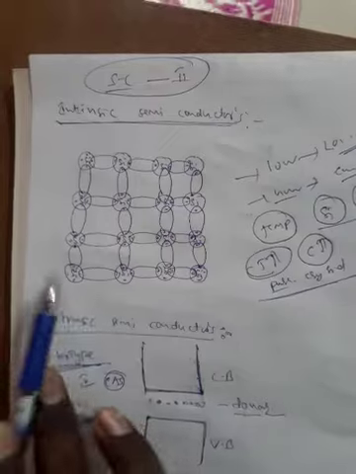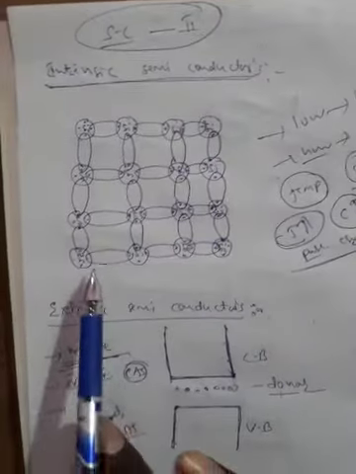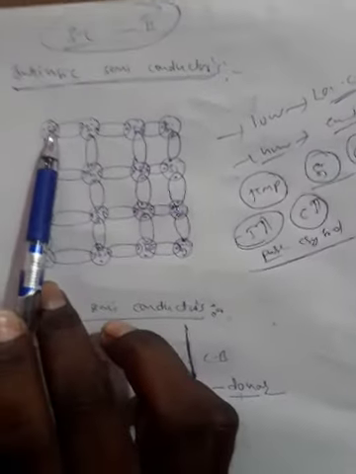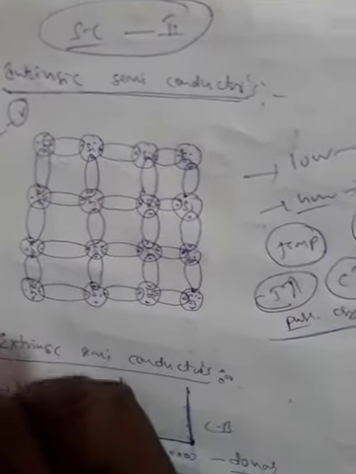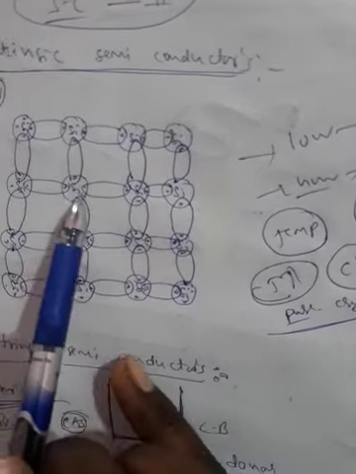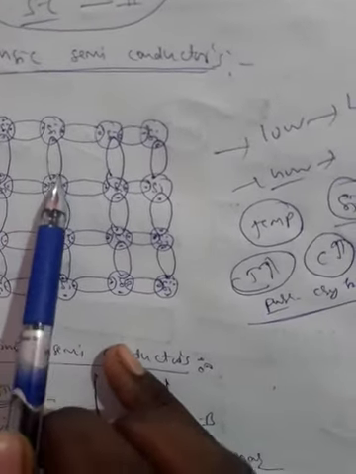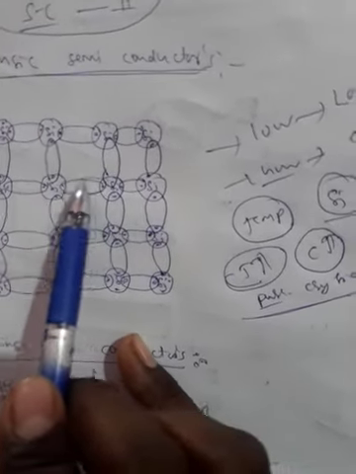For example, this is the silicon semiconductor. Here all the total material arrangement consists of silicon atoms. For every silicon atom, the valency is 4. Of course, silicon is a fourth group element. Every silicon atom is bonded with another silicon atom. Every silicon atom has 4 electrons in bond formation. This bond is called a covalent bond.